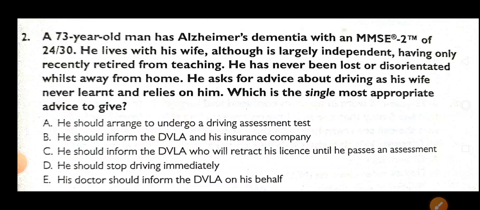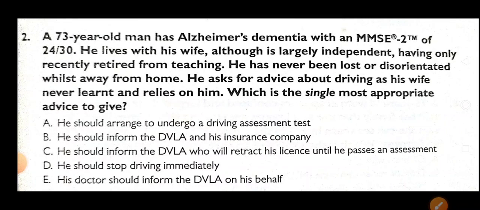He should arrange to undergo a driving assessment test. He should inform the DVLA and his insurance company. He should inform the DVLA, who will revoke his license until he passes an assessment. He should stop driving immediately. His doctor should inform the DVLA on his behalf. So which one is the best answer here? So what is the single best answer?